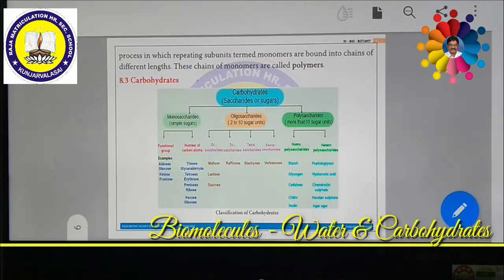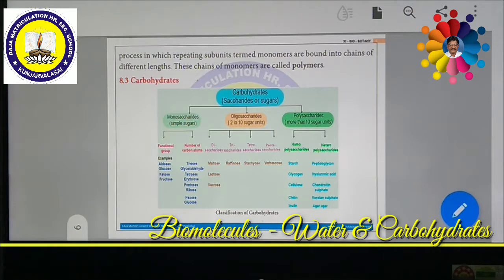Oligosaccharides are further divided on the basis of the number of sugar units: disaccharides, trisaccharides, tetrasaccharides, pentasaccharides. Among them, we are going to see disaccharides. Disaccharides are formed when two monosaccharides are joined together.